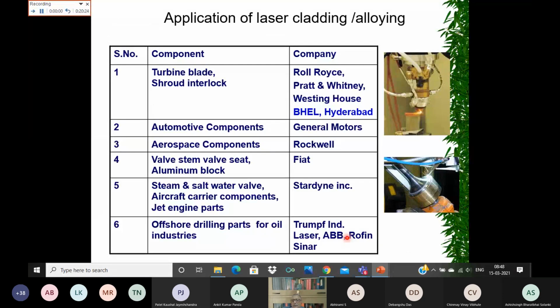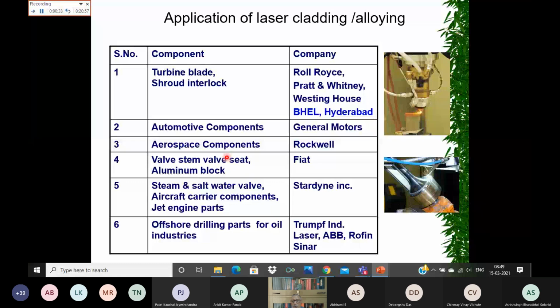These are some of the practical applications in industry. The turbine blade shroud interlocks, so the turbine blades are also refurbished, like here it is being built up and depositing the layer. A lot of different companies are using this, even in India, Bharat Heavy Electricals Limited, BHEL, the heavy engineering company, is using it.